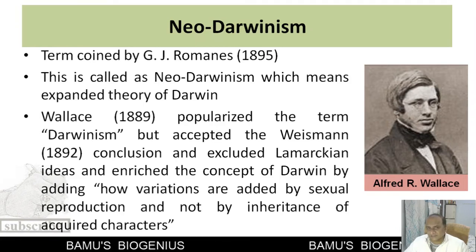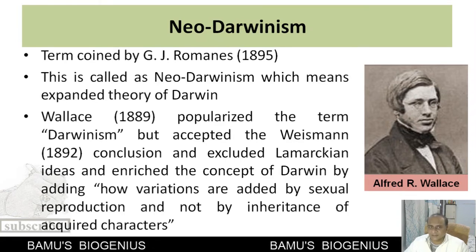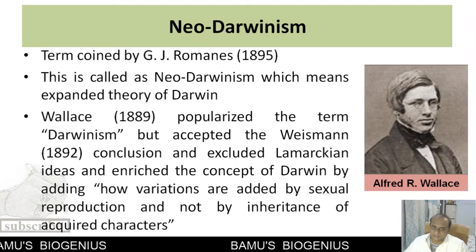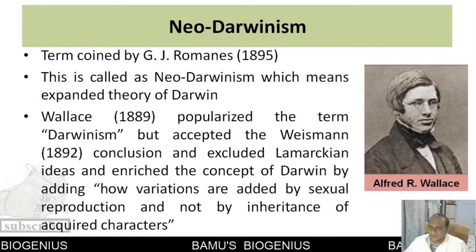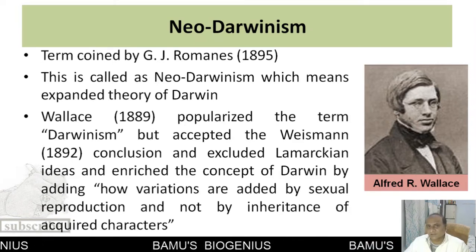And he accepted that variations are added by sexual reproduction and not by inheritance of acquired characters. So this is how he removed the Lamarckian principles from Darwinism, and that's why it is called Neo-Darwinism.